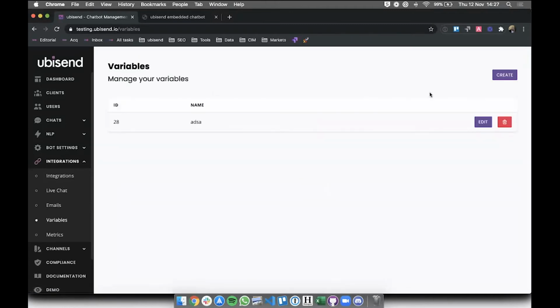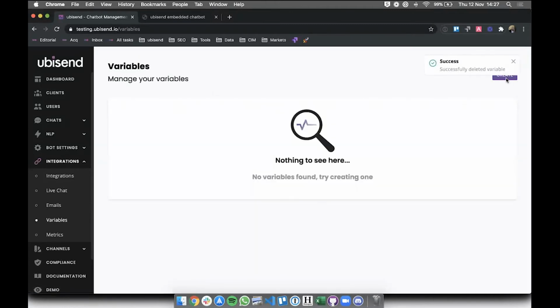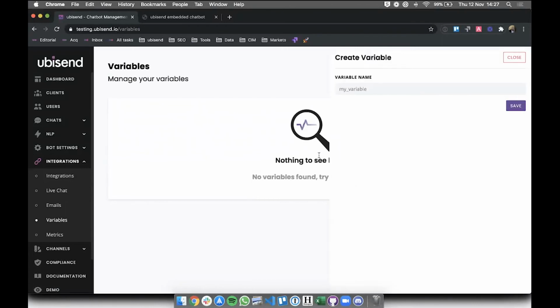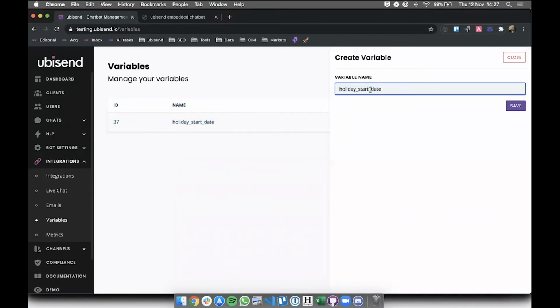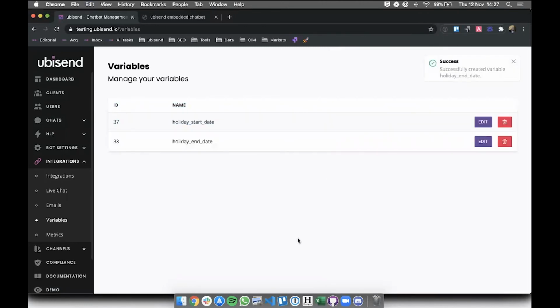So what we can do here is create a variable. We're going to go into integrations, variables, and create one that is holiday start date, close that, and holiday end date. Okay, now we have two variables. These variables will allow us to log the value of whatever the user is responding into these variables, and then we can use them, like I said earlier, to send them to an integration, to put them into an email, et cetera, et cetera.